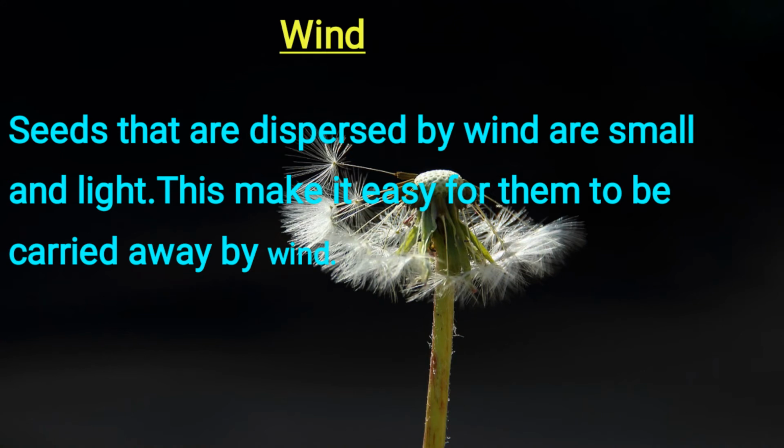Seeds that are dispersed by wind are small and light. This makes it easy for them to be carried away by wind. Seeds from plants like dandelion, swan plants, cottonwood trees are very light. It's not heavy, so it can be carried long distance by the wind.